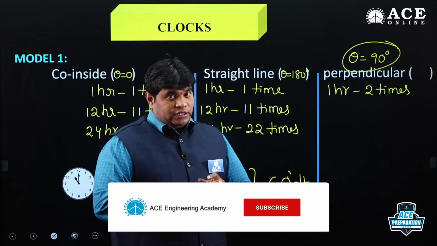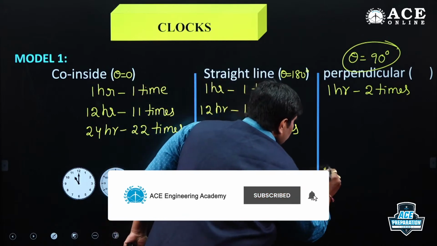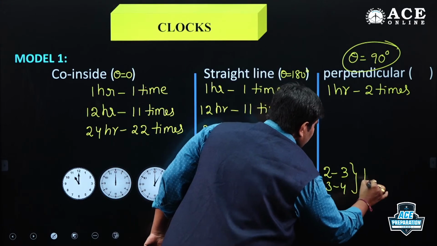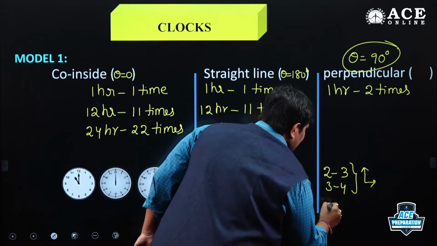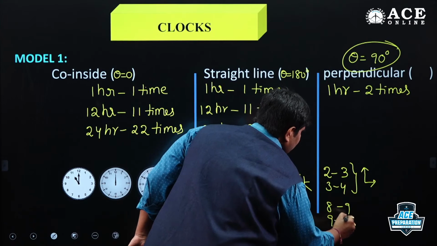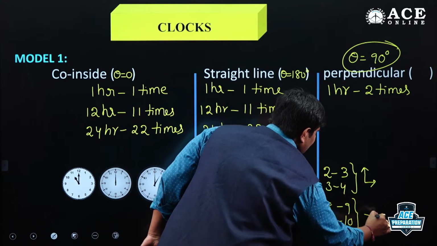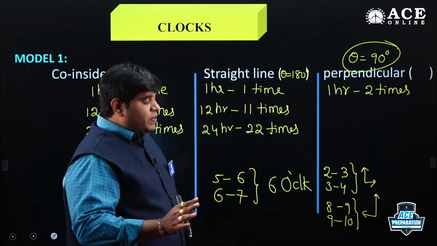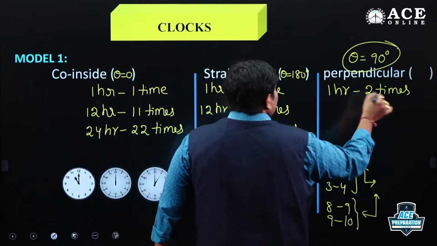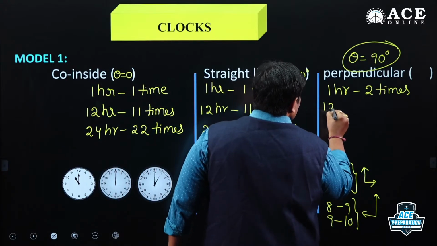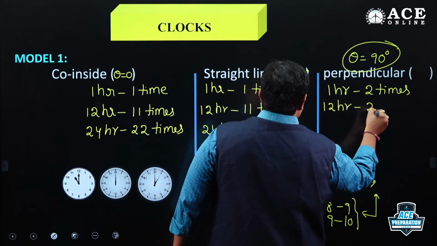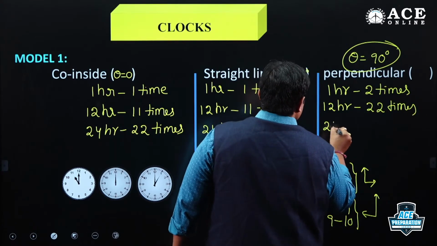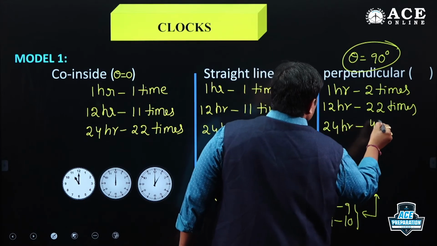Here, what are the intersections? Intersections are 2 to 3, 3 to 4. What is the time now? This 3 o'clock is the intersection. And 8 to 9, 9 to 10; here 9 o'clock is the intersection. So we have 2 intersections, that's why 2 less. Just simple logic, double of this concept. For 1 hour, 2 times. 12 hours, 22 times. 24 hours, 44 times.